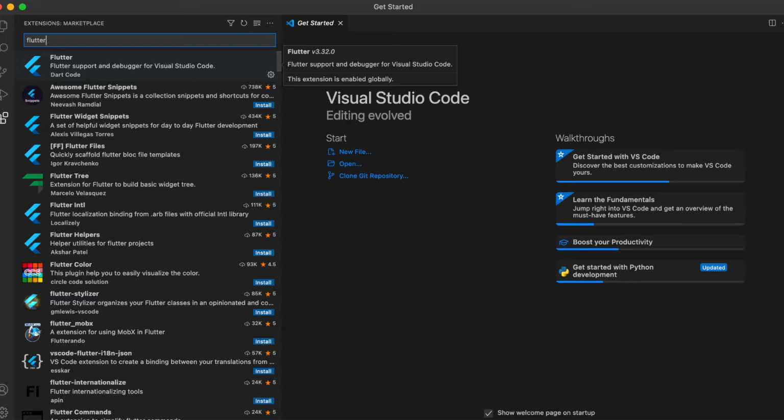I have already installed the Flutter plugin, so I am not seeing this blue button for installation. But if you haven't installed Flutter and you are opening Visual Studio Code just after installing it, then you will be able to see this blue button. And when you click on that blue button against the Flutter plugin description, you can install the Flutter plugin and configure it in your Visual Studio Code.